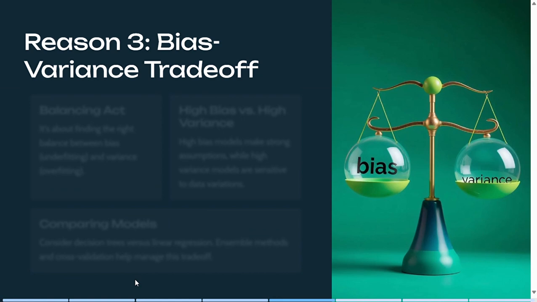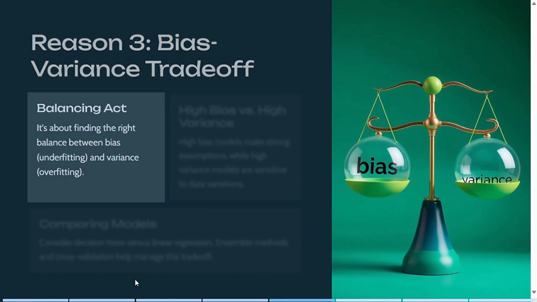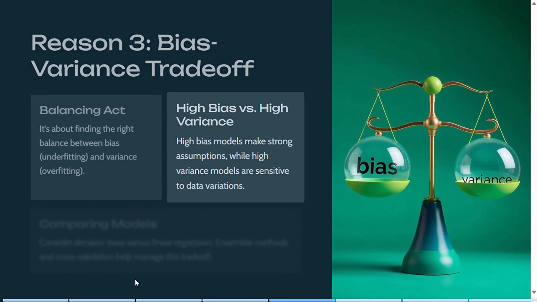Third reason, bias-variance tradeoff. The bias-variance tradeoff refers to the balance between two types of errors, that is, high bias and high variance. High bias occurs when the model makes overly simplistic assumptions and fails to capture the complexity of the data, that is, underfitting. And high variance occurs when the model is too sensitive to the training data, leading to overfitting and poor generalization to new data.